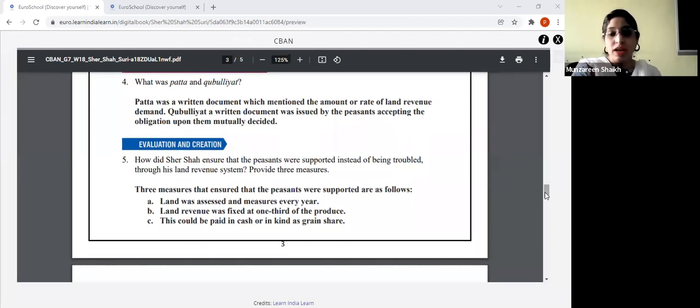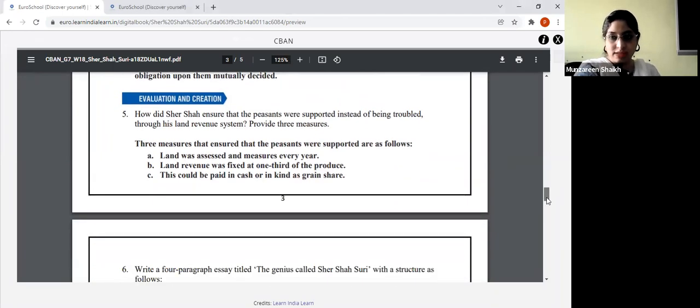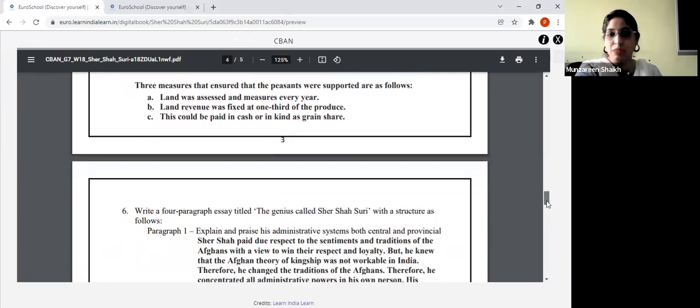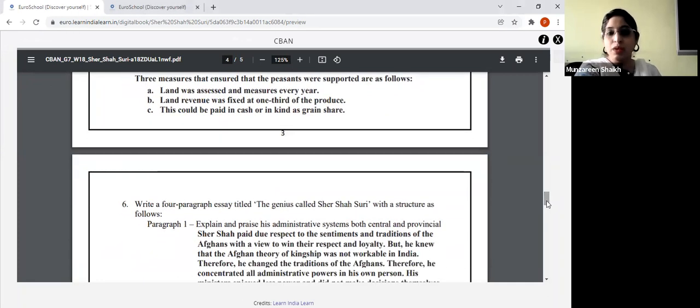What was the concession? That if the peasants are unable to pay the revenue in cash, then they can pay it in kind. They can exchange the grains, whatever they are producing, right? So all these 3 points show what? That he was supporting the peasants.